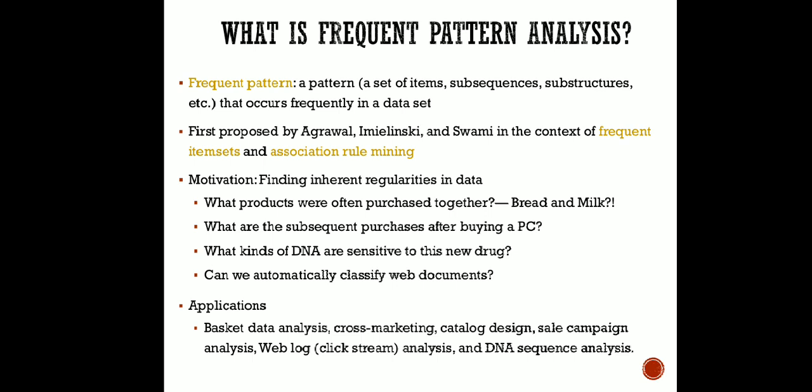So if you were asked what is a frequent pattern, it is a pattern that occurs frequently in a data set. Okay. You can understand from the definition itself the frequency of occurrence of a particular pattern or particular set of items or substructures, whatever it is, which is occurring frequently. We will classify them as a frequent pattern. Now you would ask what should be the frequency of occurrence of an item to be eligible as a frequent pattern, right?